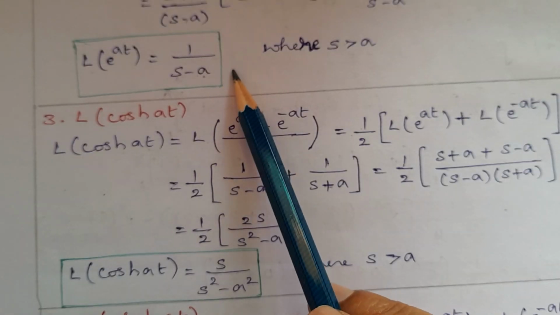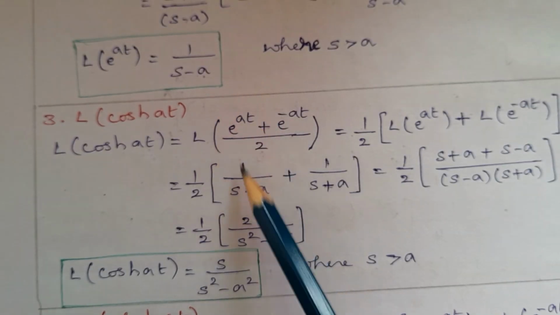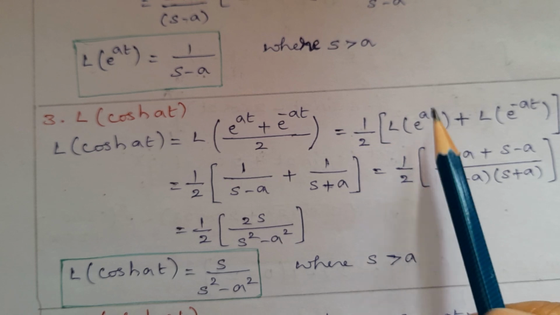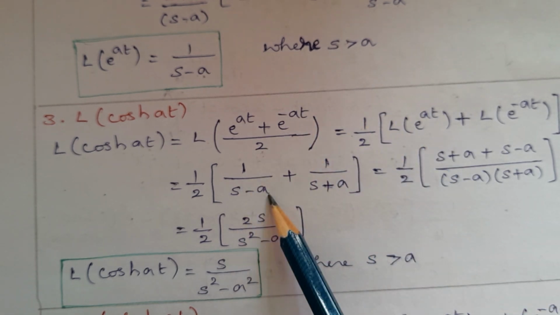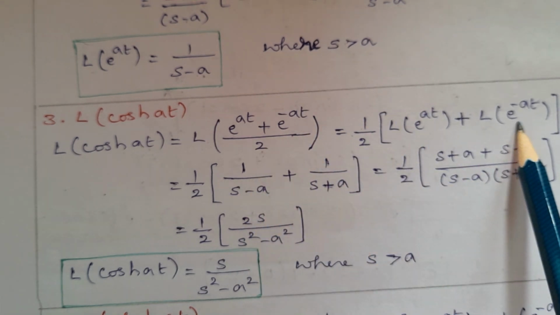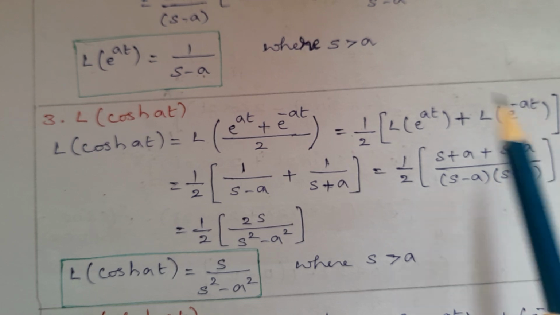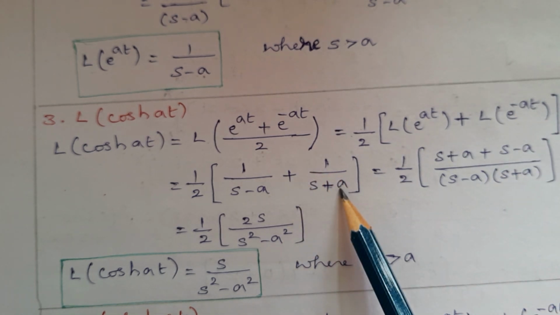From the previous results, Laplace transform of e power of at is 1 upon s minus a, and Laplace transform of e power of minus at is 1 upon s plus a.